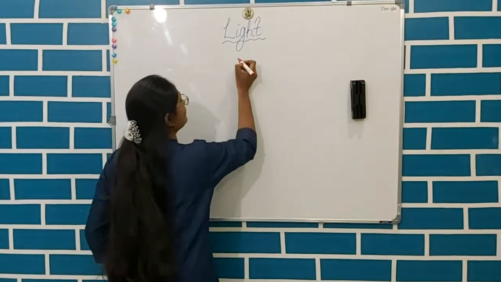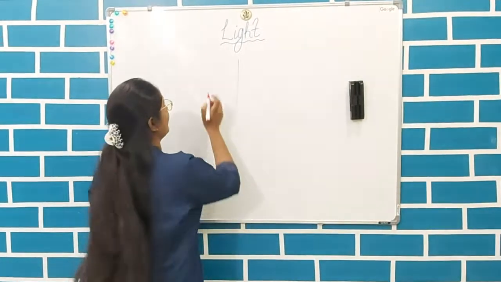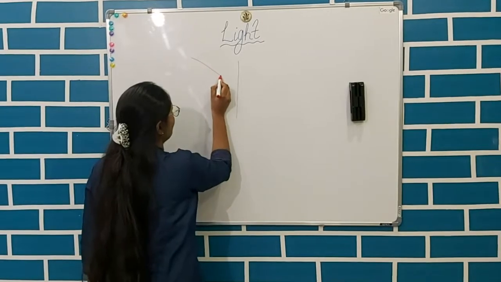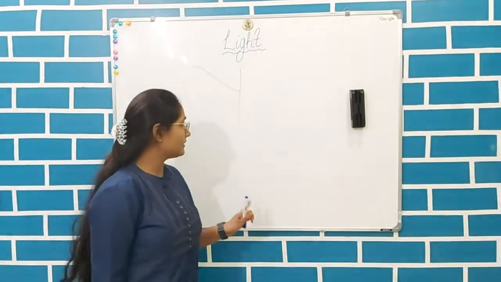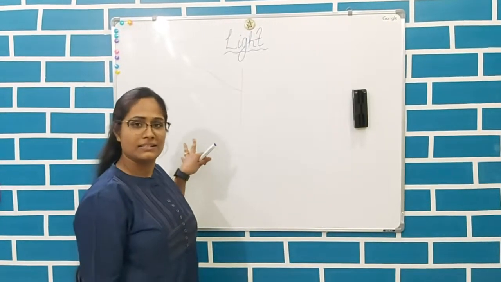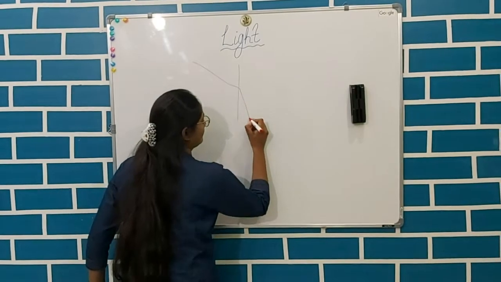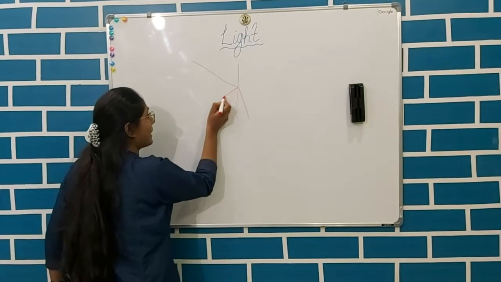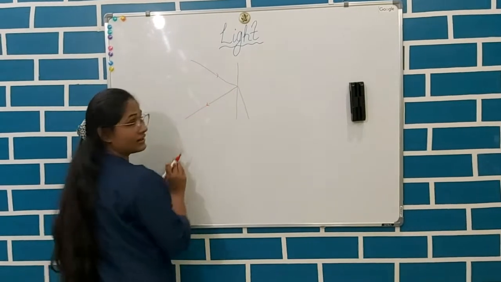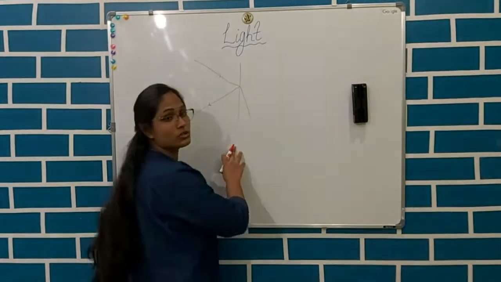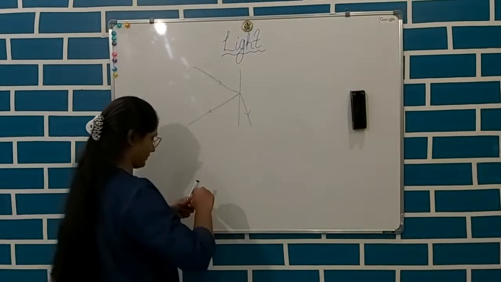Let's see. This is the intersection space between two mediums. When light from any source falls on this medium, only two scenarios exist. Either light will bounce back in the same medium or it goes into another medium. When light bounces back in the same medium, it is called reflection, and when light goes into another medium, it is called refraction.